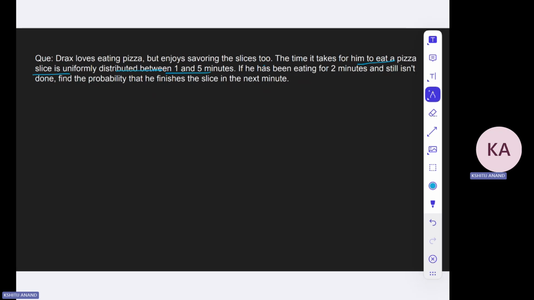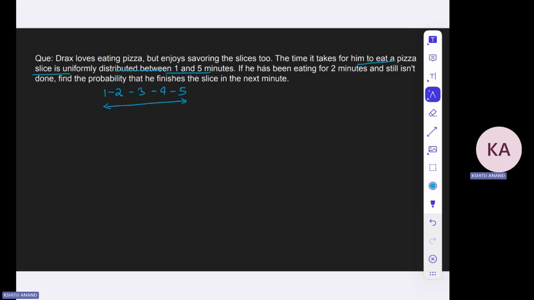If he has been eating for 2 minutes and still is not done, find the probability that he finishes the slice in the next minute. So 1 to 2, then 2 to 3, 3 to 4, and 4 to 5. The pizza eating can be completed any time within this time frame.